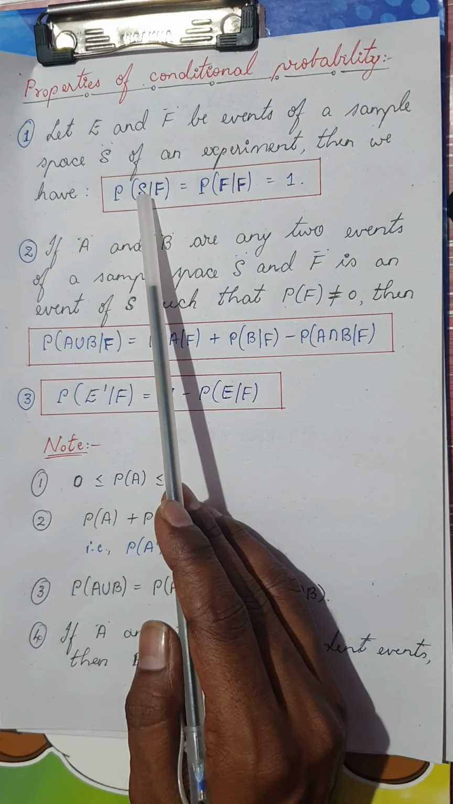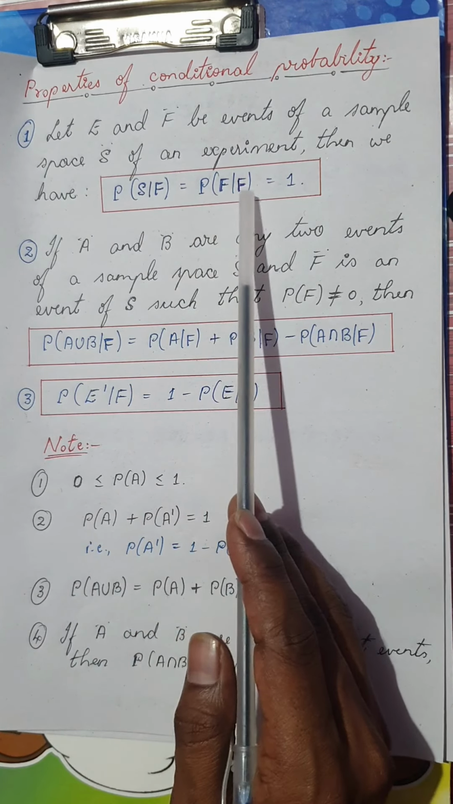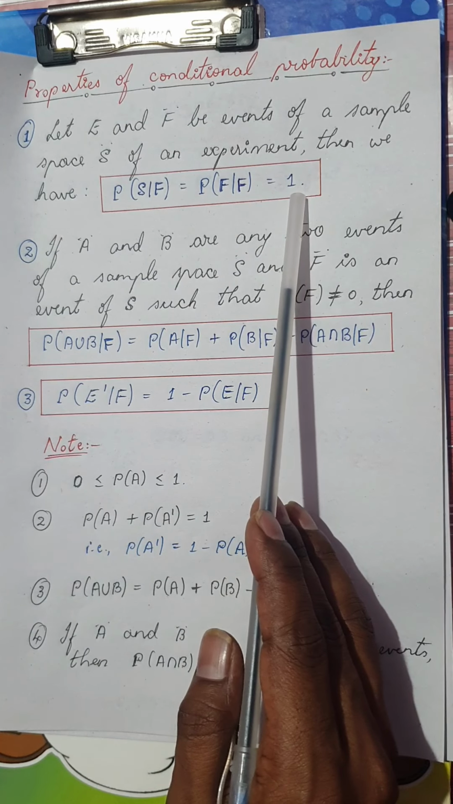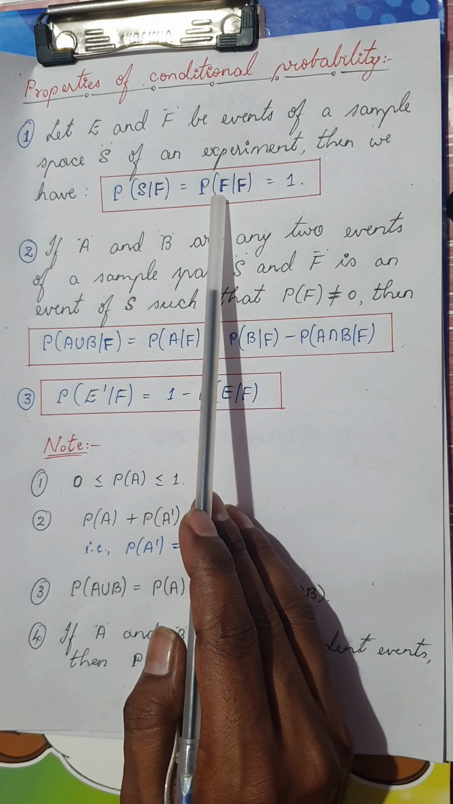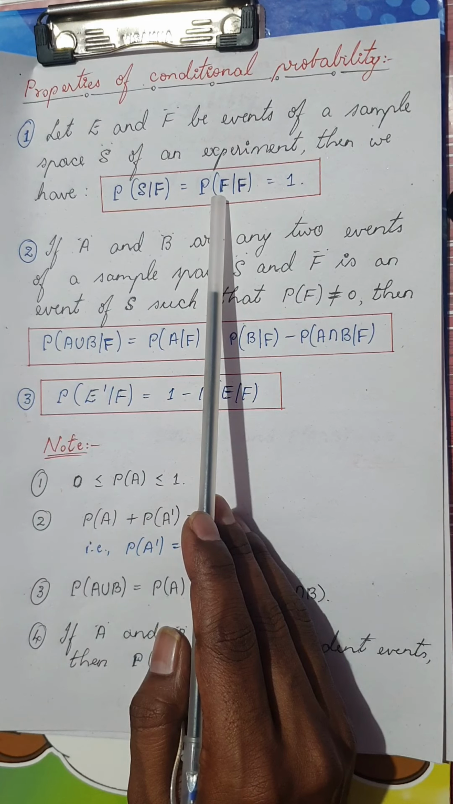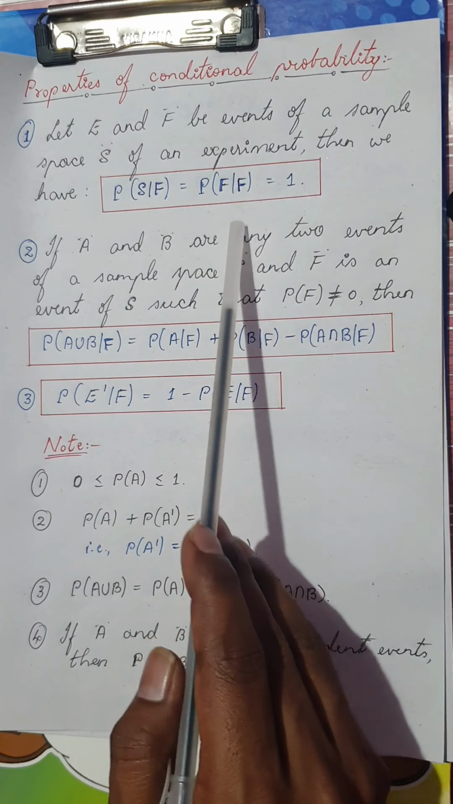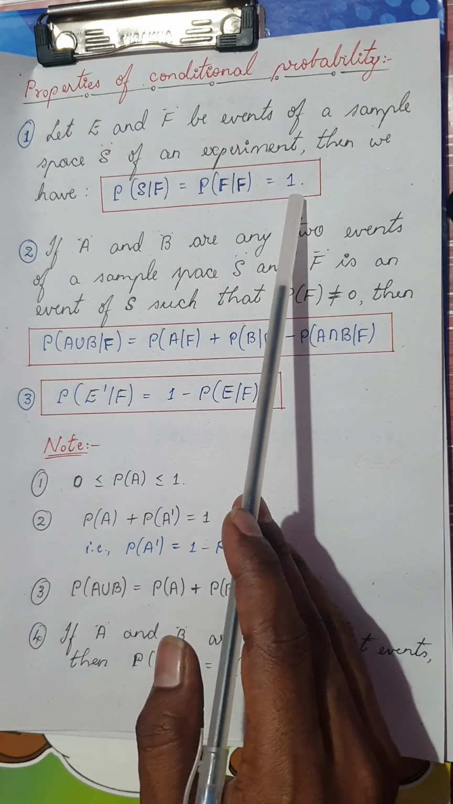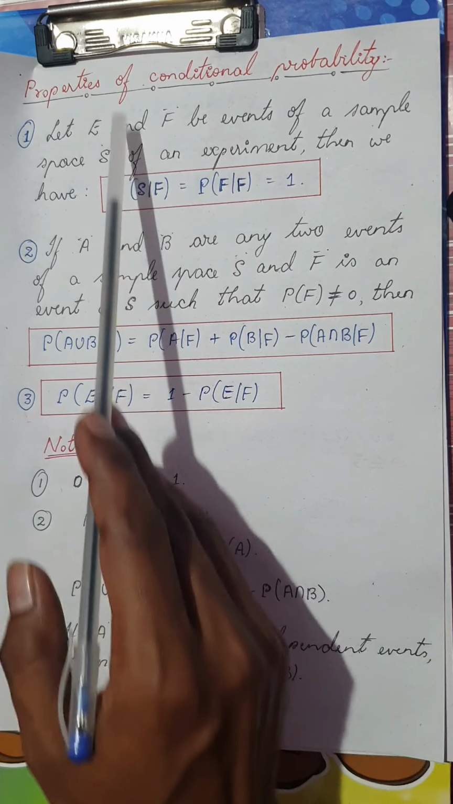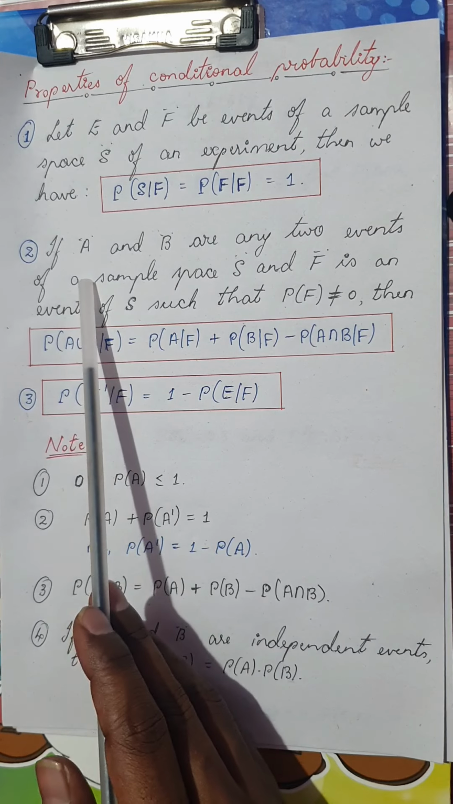Probability of sample space given F, or probability of any event given the same event, would always be a sure event, because the numerator would be F intersection F. We know F intersection F is F itself, divided by probability of F. Both would be the same. You would cancel and get 1. This is a trivial result in conditional probability. Going on to the next one.